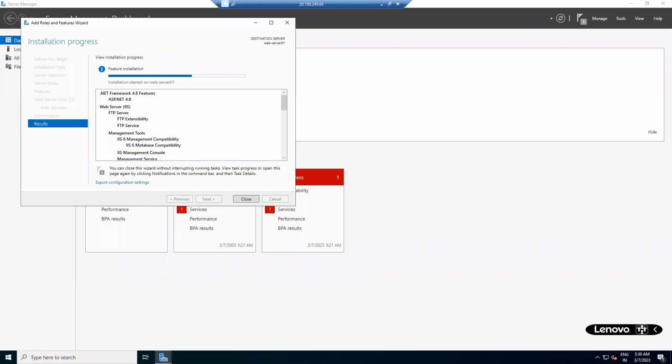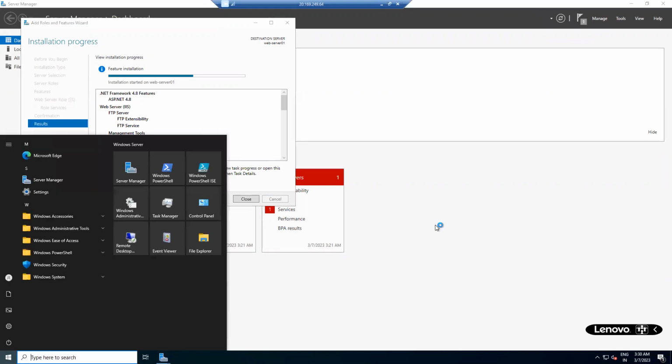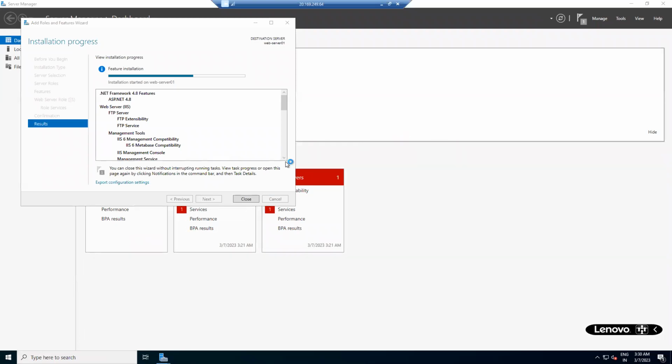Sir, since the installation is in progress, I have a small question. Windows IIS is a default installation given by the Windows system itself. Suppose we have to install other third-party servers like Apache or Nginx, how do we do it? Download that software, install and configure. Download within the remote desktop? Yes, you can access the internet, right? The internet is very fast within the server.